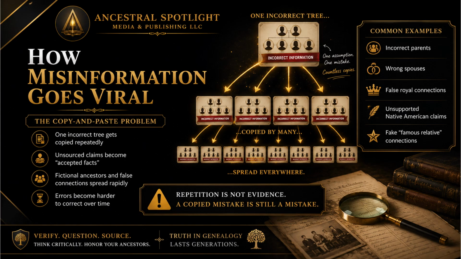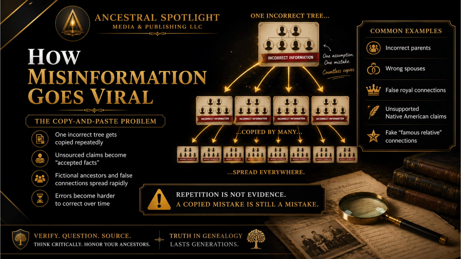Genealogy misinformation often spreads exactly like misinformation on social media. One person makes an assumption or mistake, another person copies it, then another, and another. Eventually, thousands of people may repeat the exact same incorrect information. This is especially common with royal ancestry claims, famous relative connections, unsupported ethnic identities, and family legends presented as proven fact without evidence. Once misinformation spreads widely enough, correcting it becomes incredibly difficult because people become emotionally attached to the